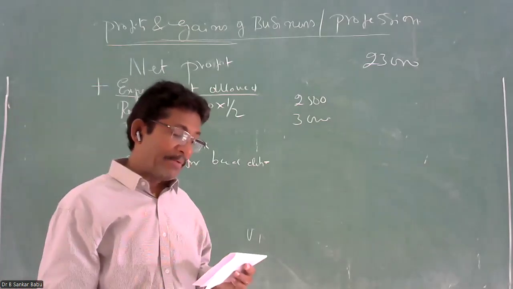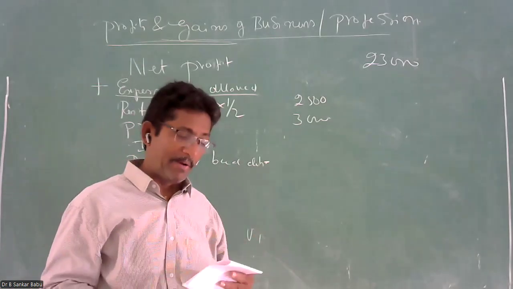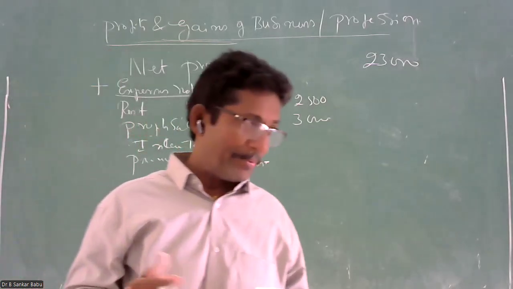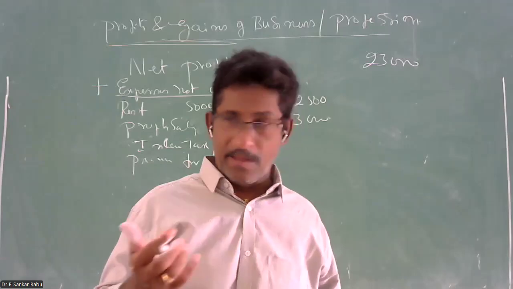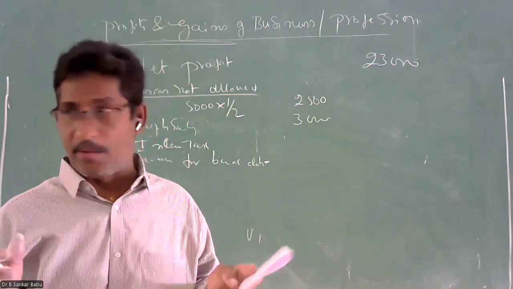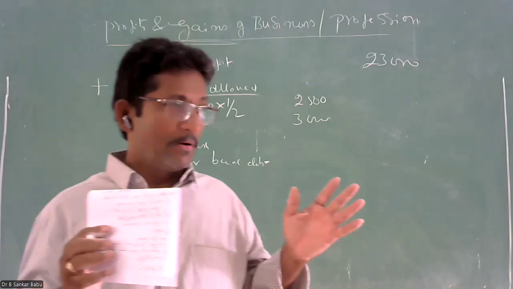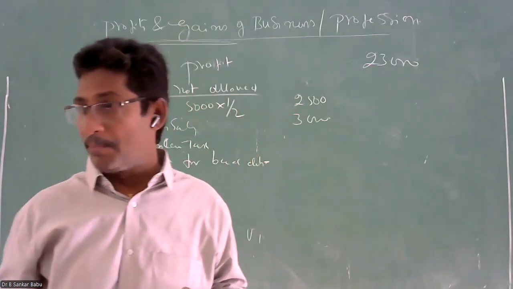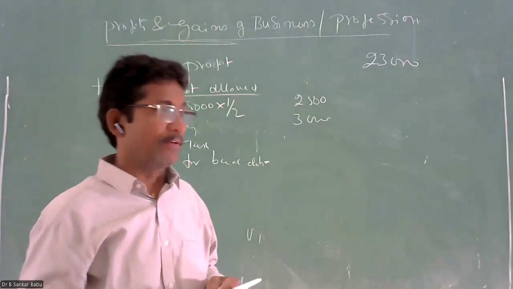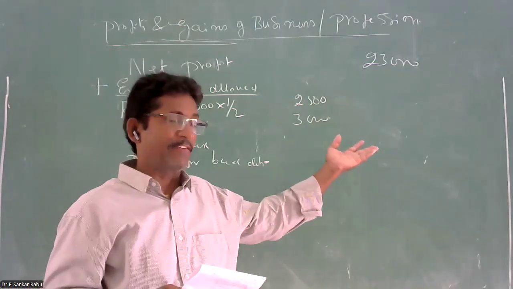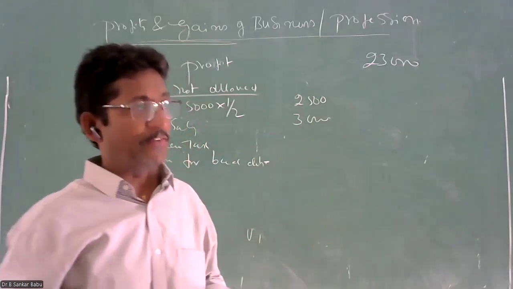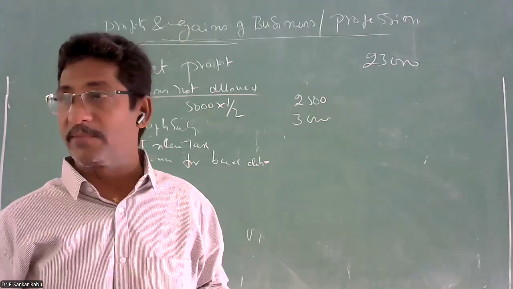And another one is preliminary expenses. I think you know what is meant by preliminary expenses. That is nothing but blueprints or plans. Before starting a company or establishing a company, you have to prepare some important documents like MOA and AOA, Memorandum of Association and Articles of Association. These documents have to be filed before the Registrar of Companies. Then you have to spend some expenditure. Those are the preliminary expenses.